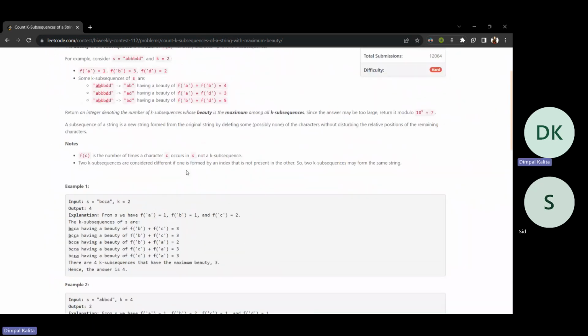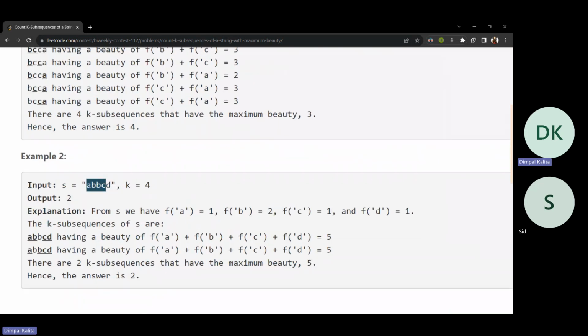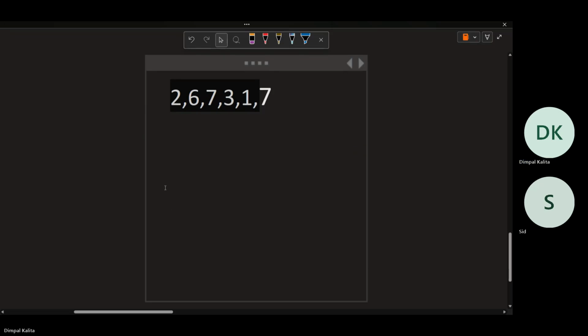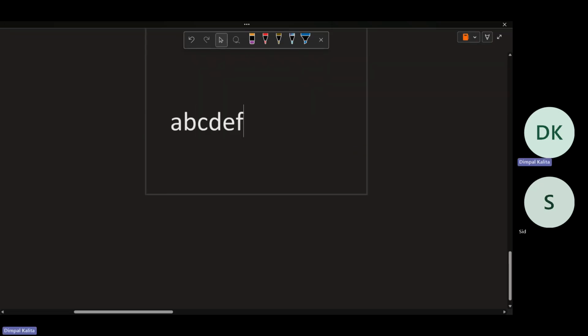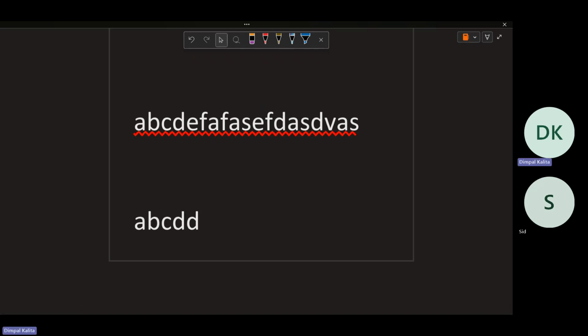If I have a string like A, B, C, D, E, I have to take a subsequence of length k with all unique characters. Like I have to take A, B, C, D only. I cannot take A, B, C, D, D, or A, B, C, A, A. I have to take all distinct characters of length k.